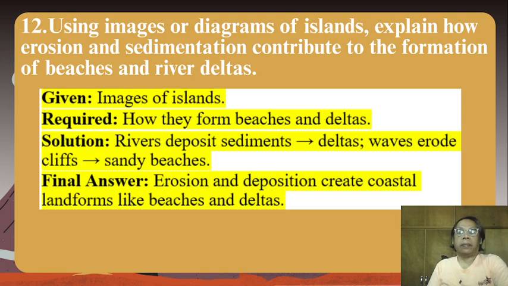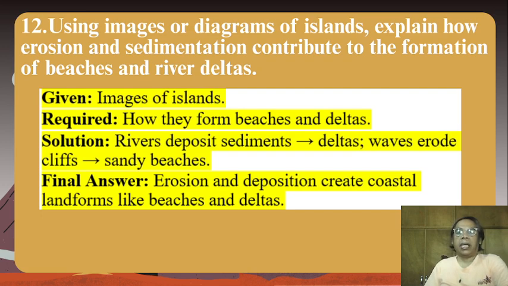Number 12. Using images or diagrams of islands, explain how erosion and sedimentation contribute to the formation of beaches and river deltas. So given images of islands, required how they form beaches and deltas.